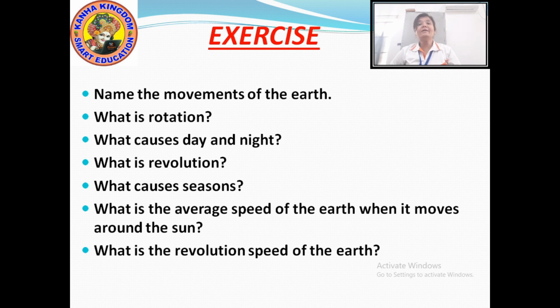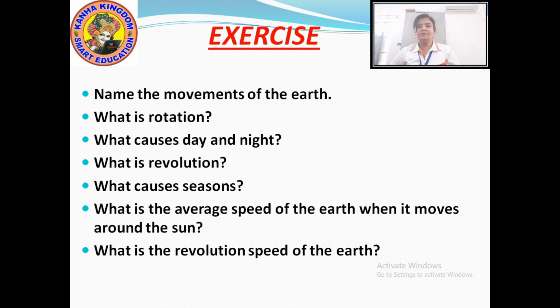Now what causes day and night? Our next question is, what causes day and night? How are day and night caused? Day and night are caused because of the rotation of the earth.